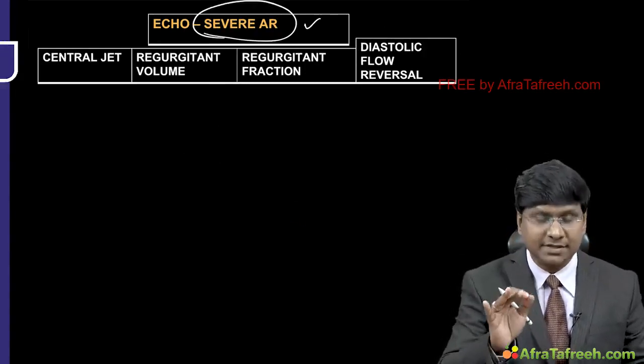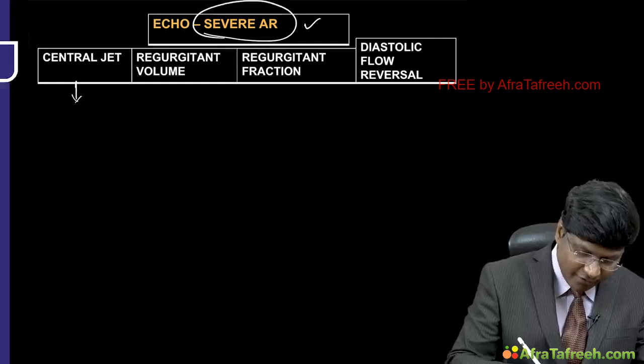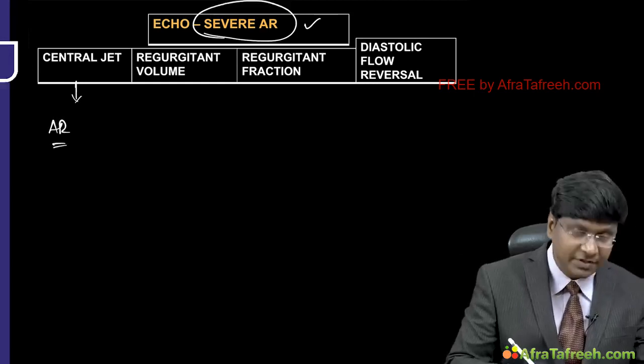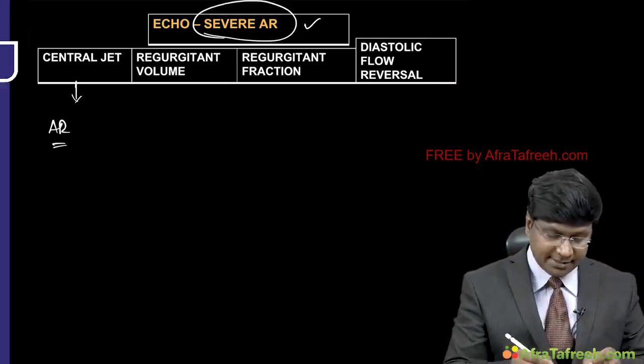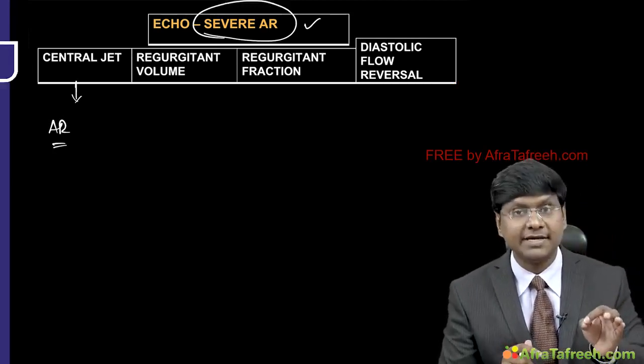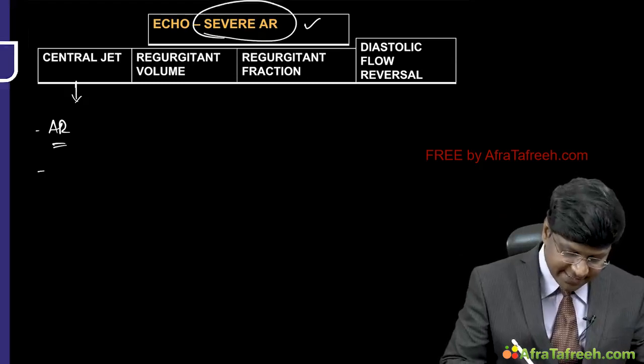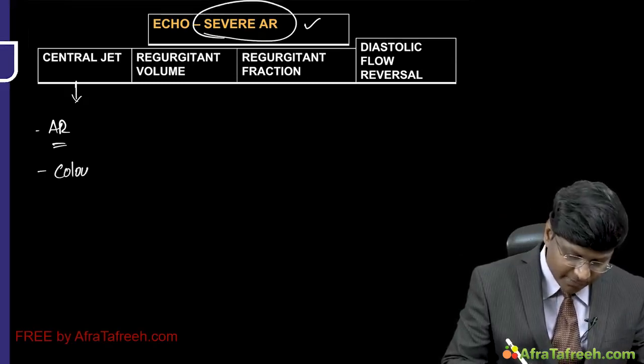Now, if you observe the central jet of the AR, which is coming from the aorta to the left ventricle, the central jet of the AR is assessed by color flow Doppler.